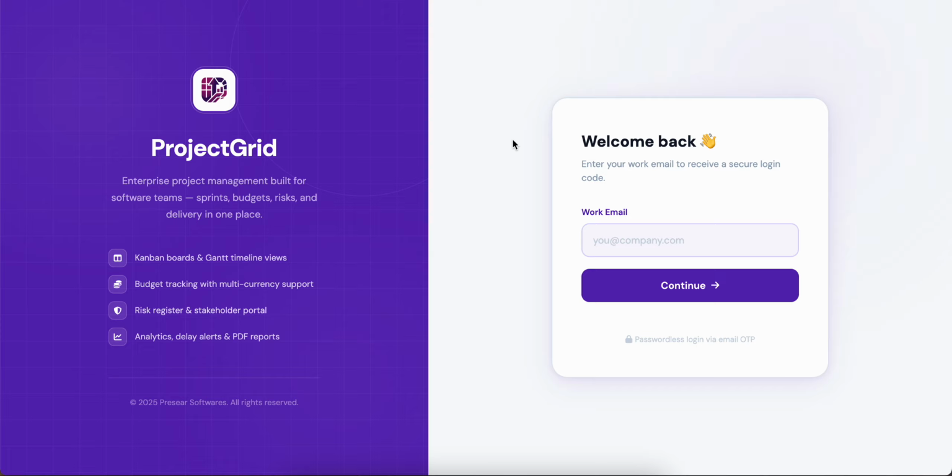This is a project grid platform which is going to help you manage your projects in one place. Everything that you manage, starting with budget, risk, sprints, project delivery, milestones, documents, communications, all in one place. There are many organizations selling project management software, but we are different in terms of the features, the AI integrations, and, of course, in terms of pricing.